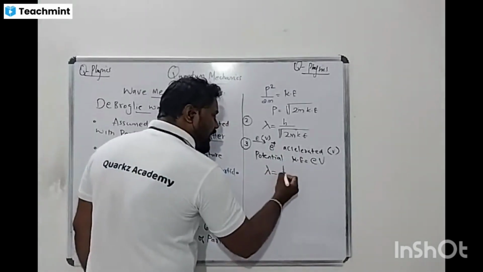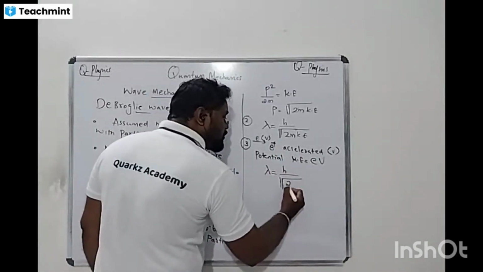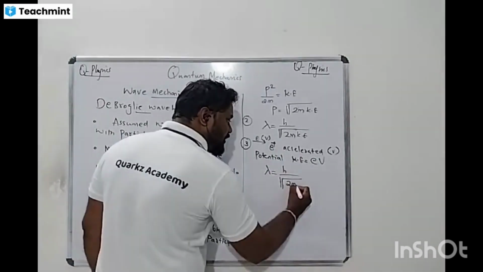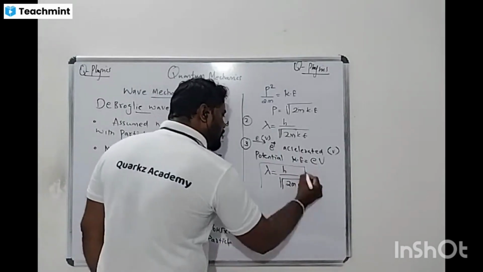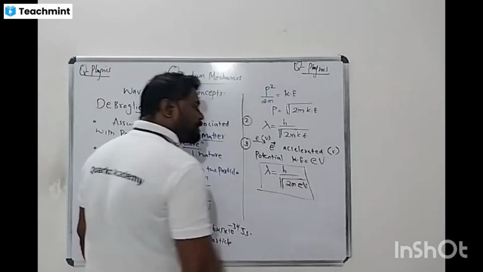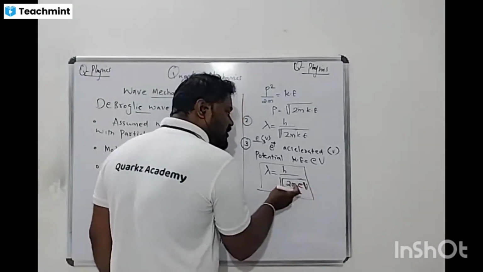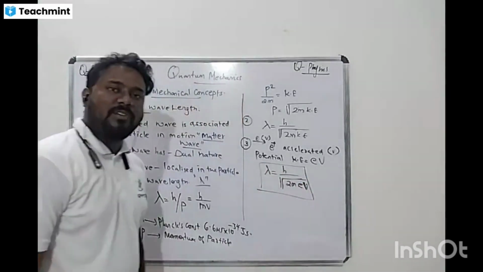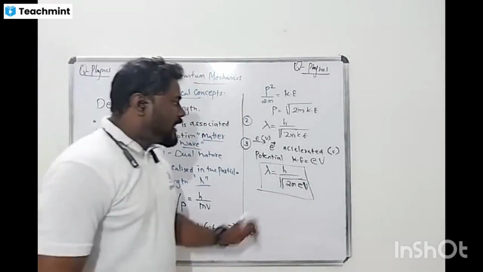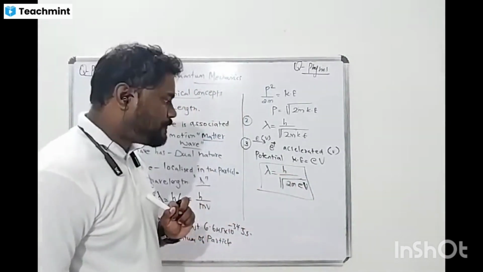Then lambda is equal to h divided by root under 2meV. This is one relation. Okay, understood, right? This is a very important relation, because once we know the potential, we can calculate the corresponding wavelength of the particle. You're getting my point, everyone?